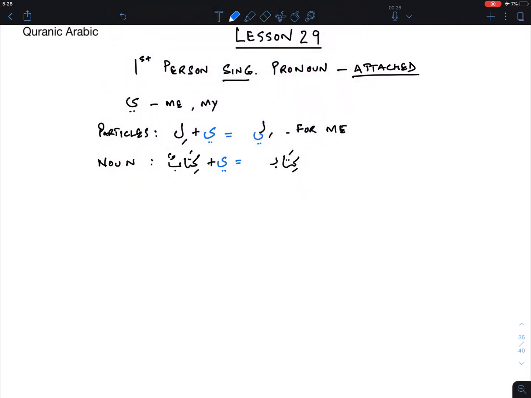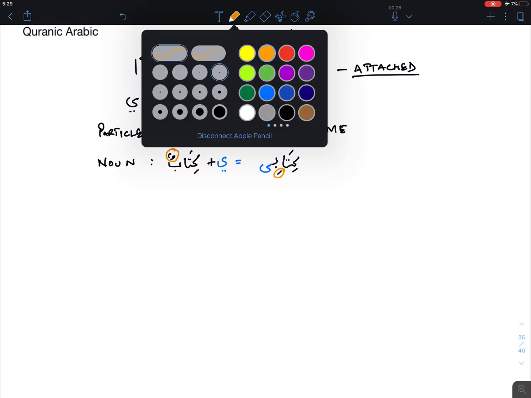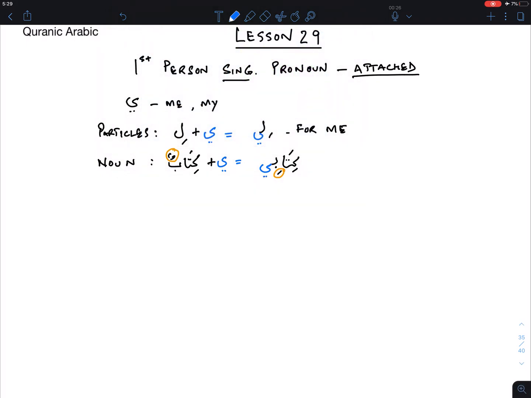There are some transformations that take place in the language; these are the rules of the language. When kitabun comes with the ya, the ending changes into a kasra because there's a ya after it. So that's kitabi, and the translation is my book.